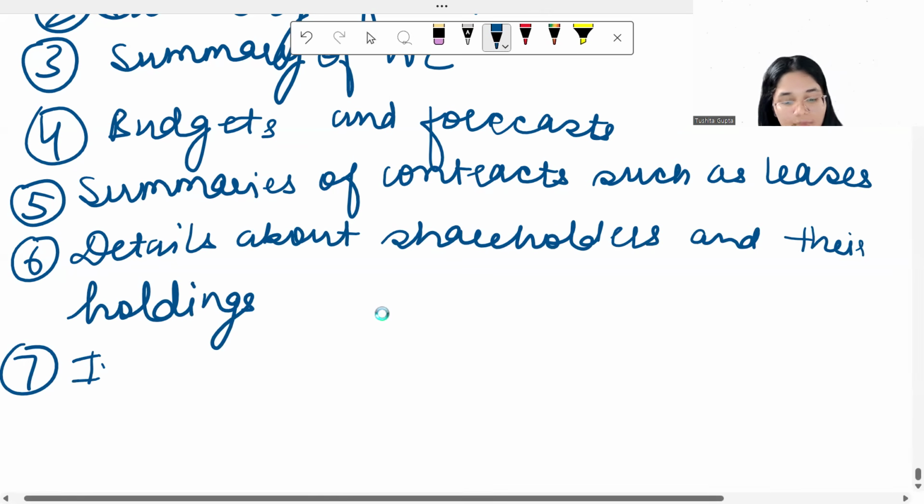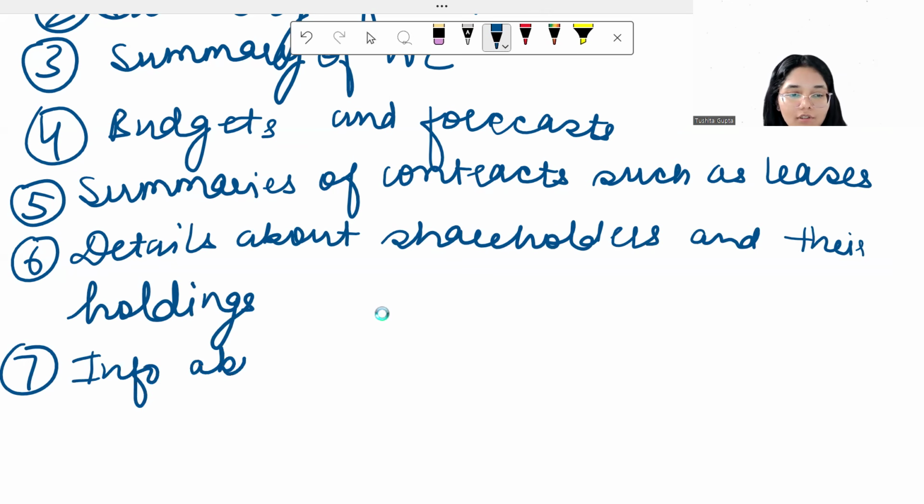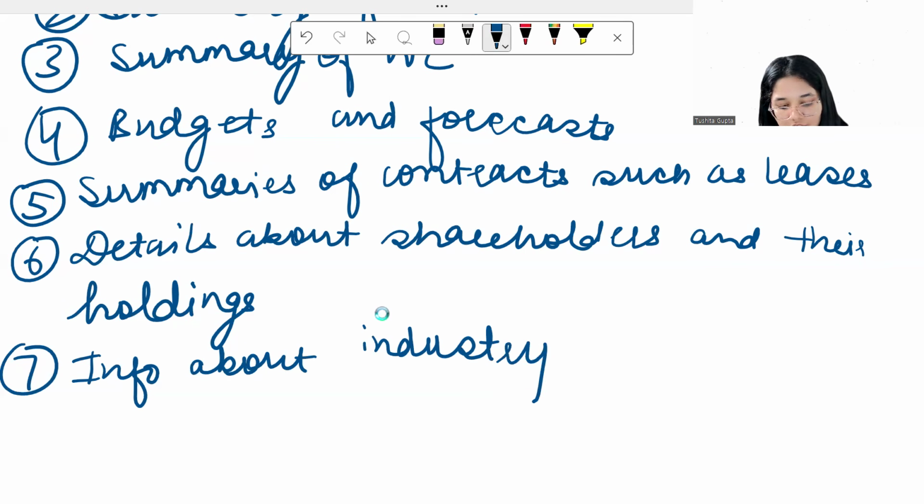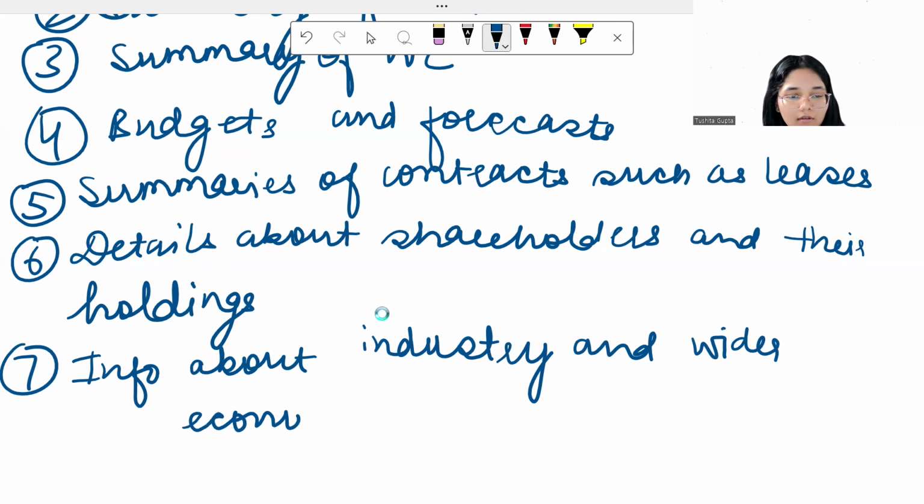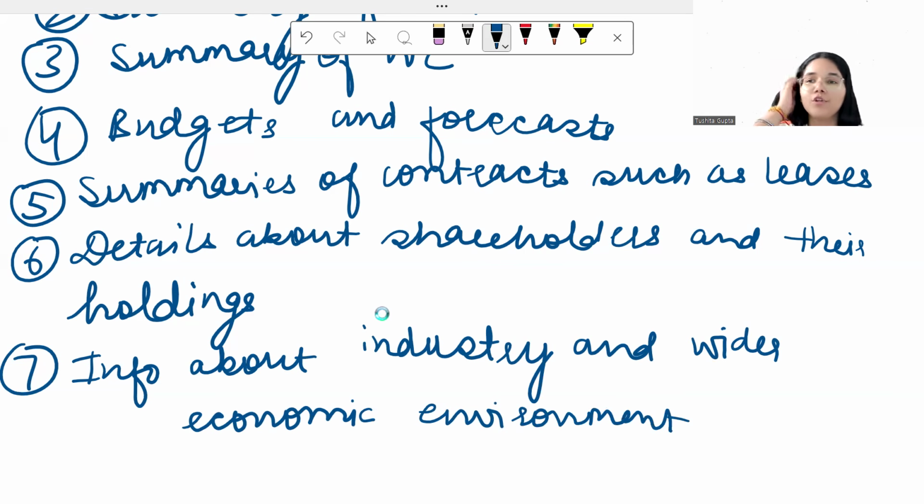It could also be information about the industry and the wider economic environment. So these are a few things which you will want. These are the information requirements that you will have if you want to place value on a company.